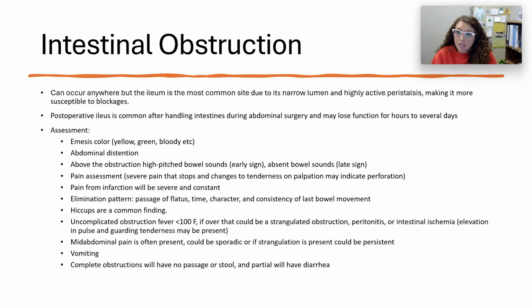My pain assessment is important. Severe pain that then stops or suddenly goes from sharp shooting to just dull and tenderness could maybe indicate a perforation. Pain from an infarction will be severe and constant. So we have to think about, in most instances, we consider pain psychosocial.